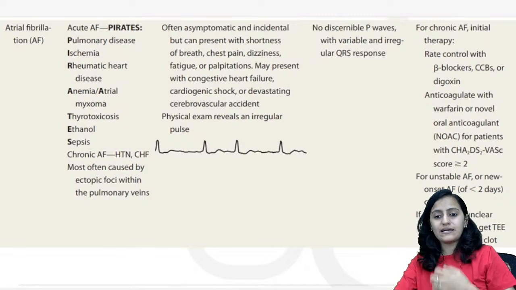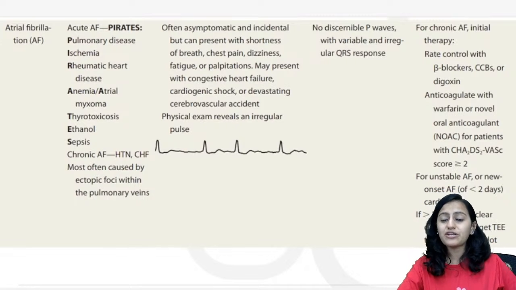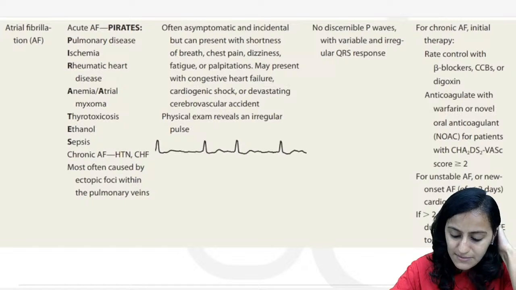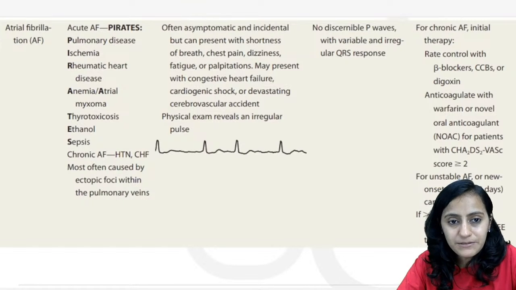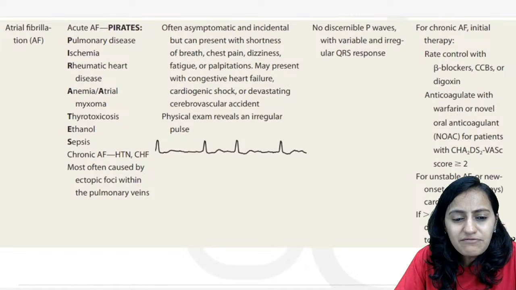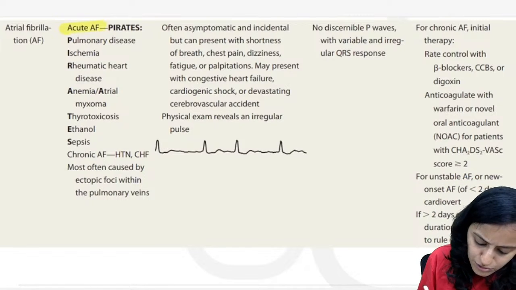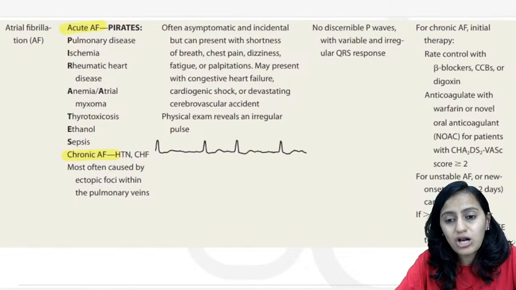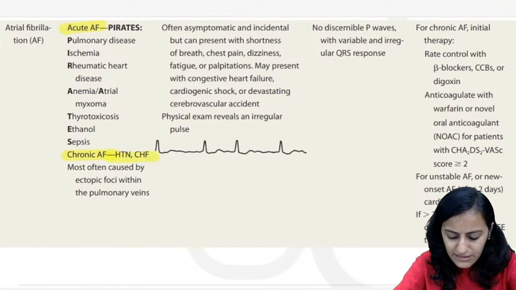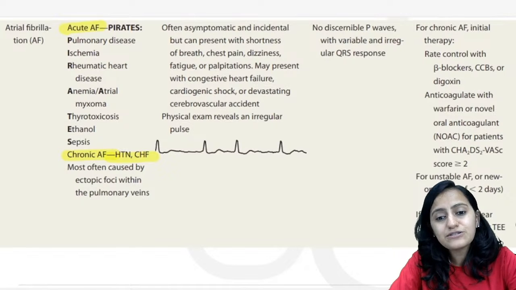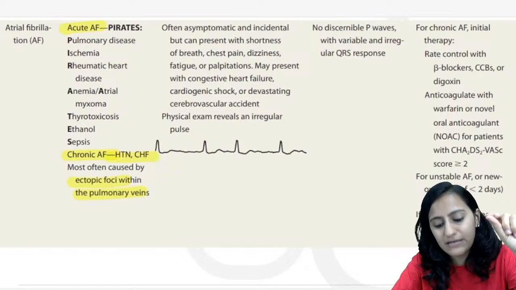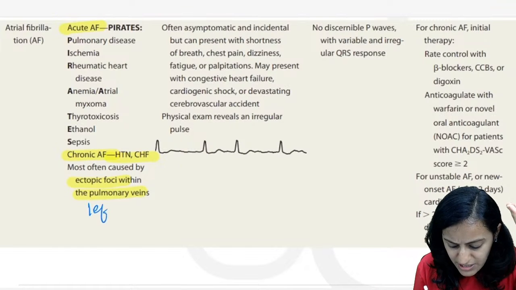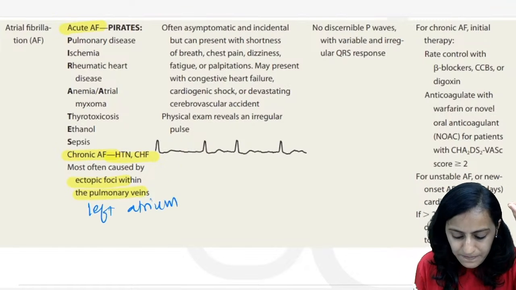So this is the table that I was talking about, which is also given in your clinical USMLE Step 2 CK material, reinforcing the facts that we have learned. Atrial fibrillation can be acute or chronic. In chronic, a hypertensive patient or a heart failure patient is predisposed to atrial fibrillation. Where are the ectopic foci? In the pulmonary veins. That means which atrium? The left atrium.